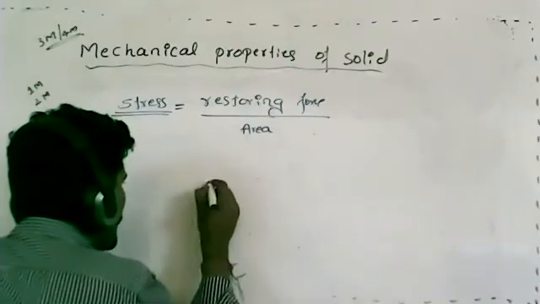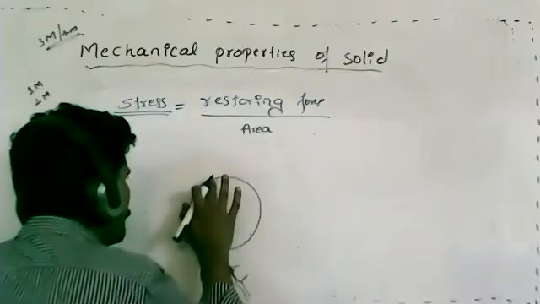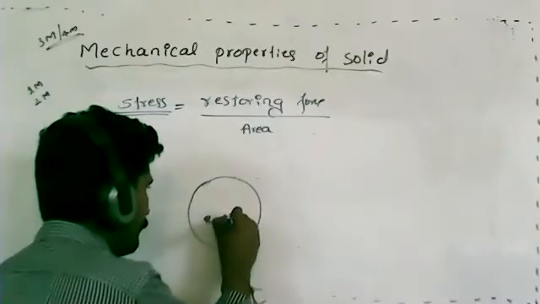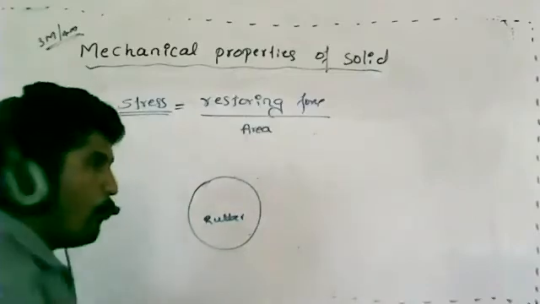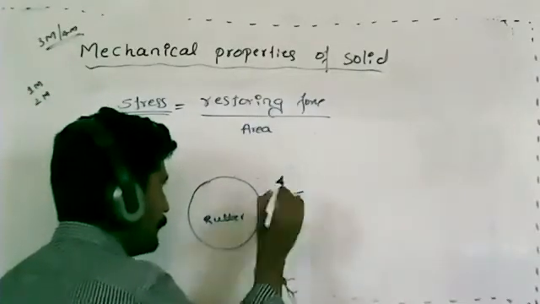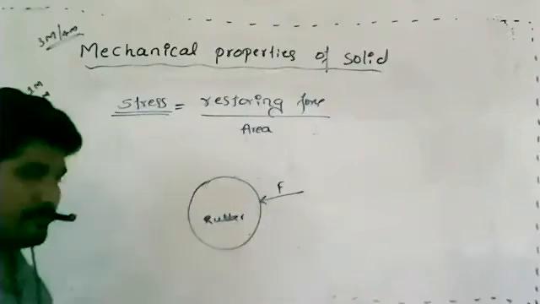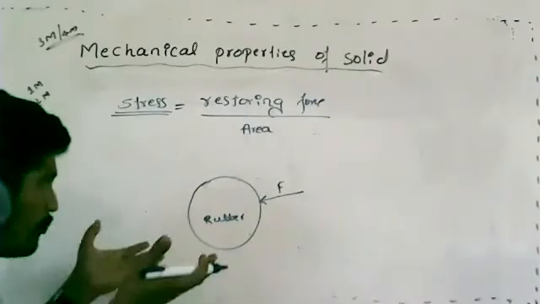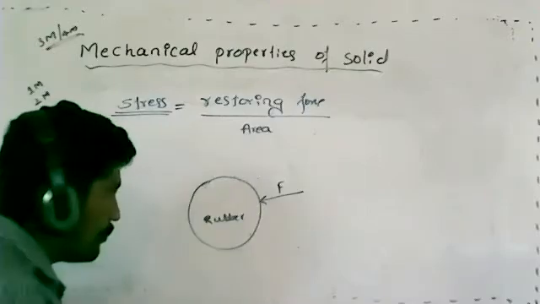Just take a rubber ball which is made up of rubber. Once I apply an external force, what will happen to this rubber ball?